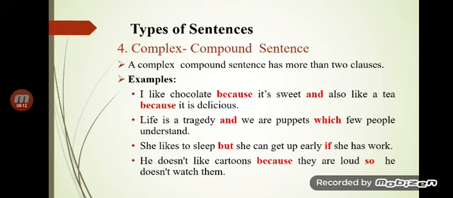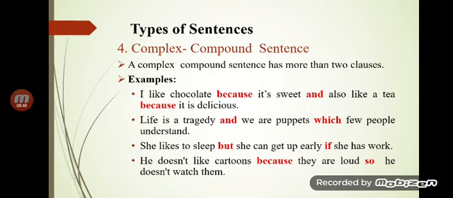I like chocolates because it's sweet. Okay, please be attentive. I like chocolates because it's sweet. Because here, do understand, it is introduced by the subordinate conjunction. And I also like tea because it is delicious. So it is a complex compound sentence. In a complex compound sentence, there would be two statements, or two clauses that would be independent and one subordinate.